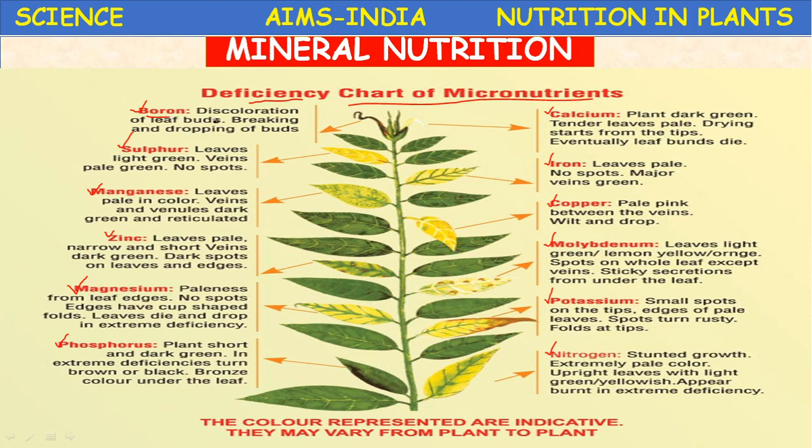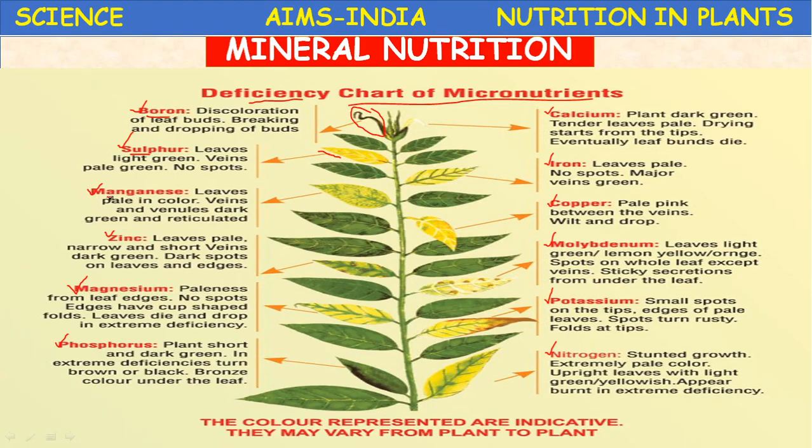Boron: the discoloration of leaf buds, breaking and dropping of buds. See here, the discoloration of leaf buds and breaking and dropping of buds is the symptom of deficiency of boron. Next, sulfur. In sulfur deficiency, leaves become light green or yellowish or pale green. No spots are there on the leaf. The leaf becomes pale yellow or green. Okay, this is the symptom of deficiency of sulfur.